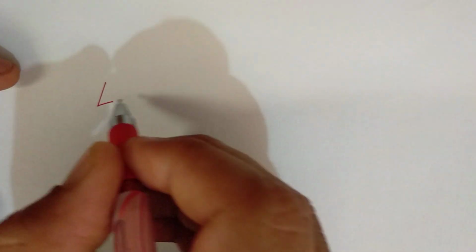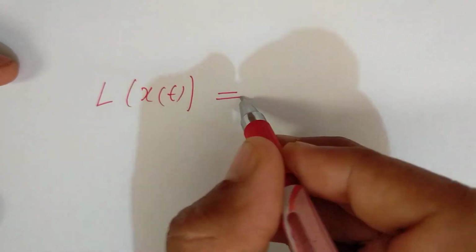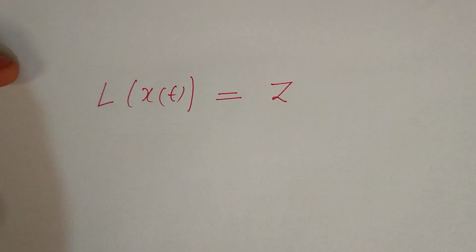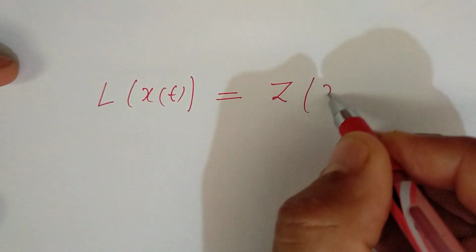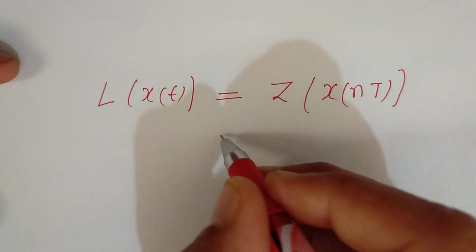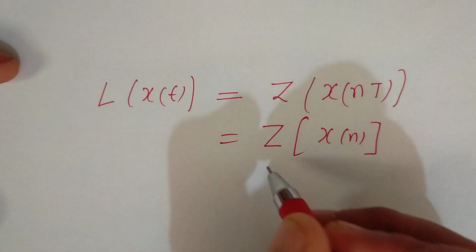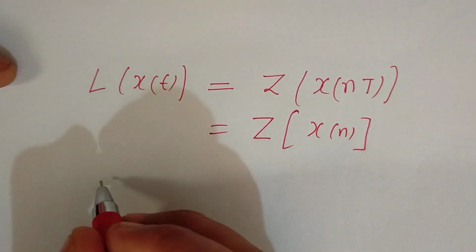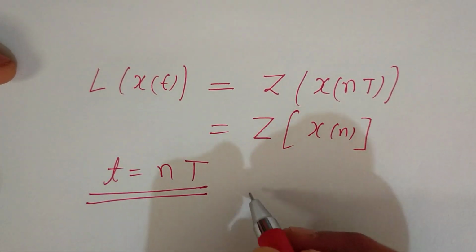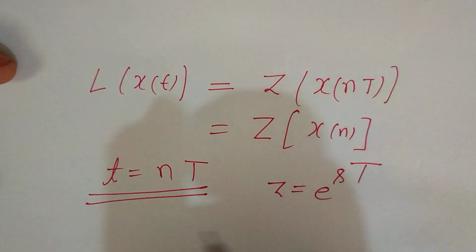So we can write the Laplace transform of x(t) equal to the Z transform of x(nT), or also we can say the Z transform of x(n). Both are the same, just the notation is different, by substituting t equal to nT and z equal to e^(sT).